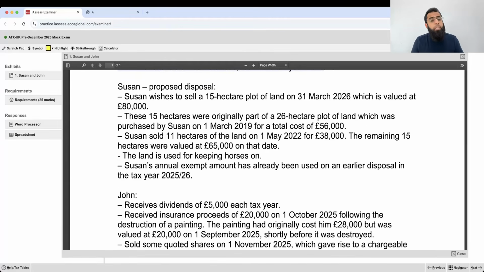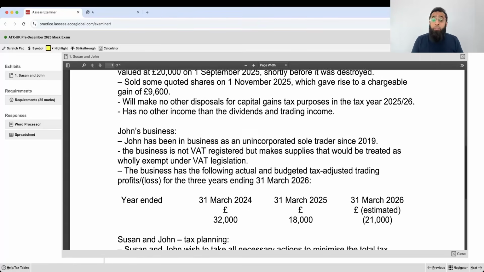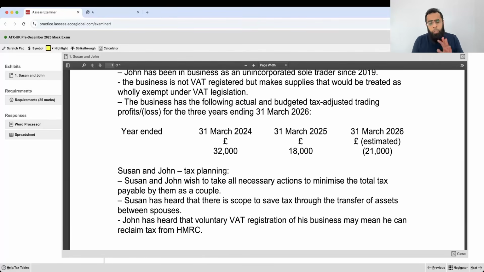Okay, so apparently the sale of 15 hectares of land on which Suzanne is making a gain because it is being sold for 80,000. The cost of 26 hectares was 56,000. So obviously the cost would be much lower for 15 hectares. So this disposal of land is a gain transaction. So if it gets transferred to John, maybe it can save tax. But we'll deep dive into all of the issues as we move forward.